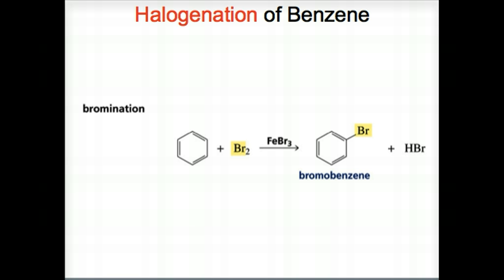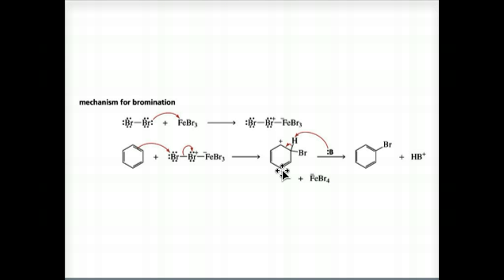Here's halogenation of benzene. The bromination or chlorination of benzene requires a Lewis acid, such as ferric bromide or ferric chloride. A Lewis acid accepts a share in a pair of electrons. The mechanism of this reaction is shown on the next slide. In the first step of the bromination reaction, bromine donates a lone pair of electrons to the Lewis acid, as you can see there. This weakens the bromine-bromine bond, thereby providing an electrophile necessary for electrophilic aromatic substitution.